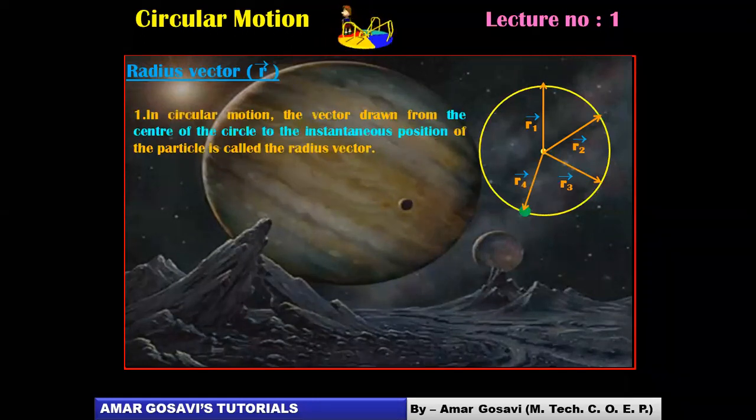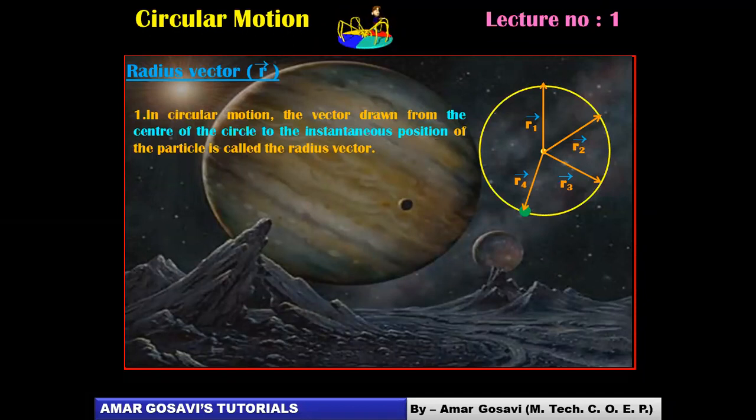So let's define it then. In circular motion, the vector drawn from the center of the circle to the instantaneous position. Now, when I'm saying instantaneous position, that means the position at a given instant. The instant changes, the position is going to change because it's a dynamic process, right? The vector will also change its direction, right?